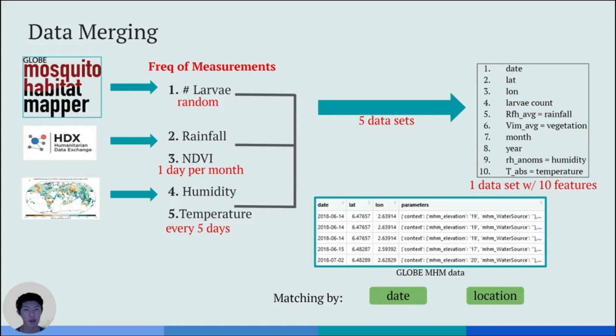For our climate data, we use NDVI, humidity, rainfall, and temperature data. In order to merge all these datasets into one, we used the GLOBE MHM dataset as the base and matched appropriate measurements with the correct date and location. The rainfall and NDVI datasets we were merging had hundreds of observations on the same day, so we decided to average the values in order to accurately represent the day. Once all the datasets had one value per day or location, we began to assign them to the corresponding observation in the GLOBE MHM dataset.